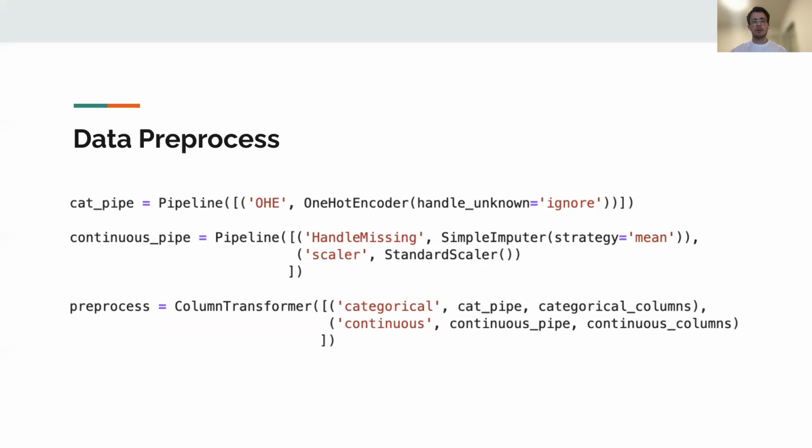Let's start with data preprocessing. We decided to separate the preprocessing into two different parts: one for categorical columns and another for continuous columns. For categorical columns, we simply apply a one-hot encoder transformer. However, for the continuous columns, we apply a simple imputer to fill the null values using the feature column mean. And after that, we apply a standard scaler to have all of our features on the same scale, between -1 and 1.